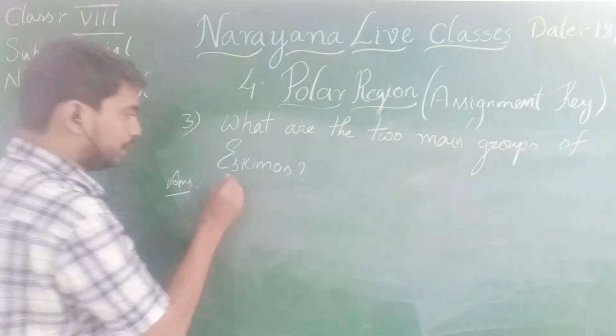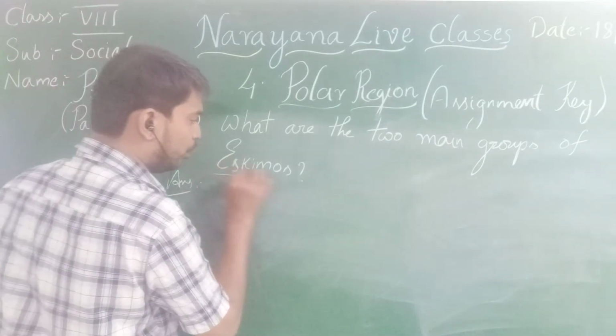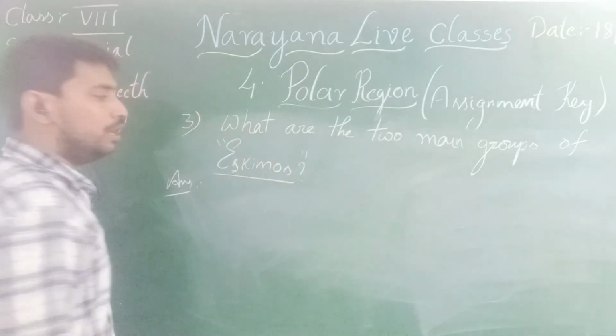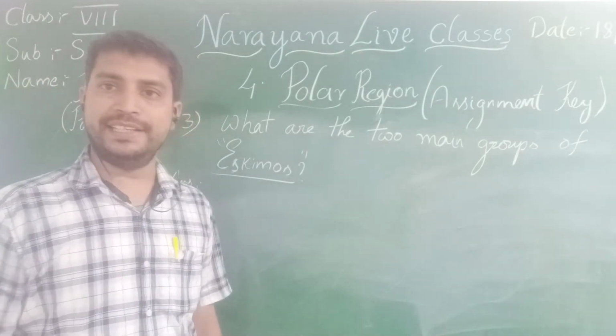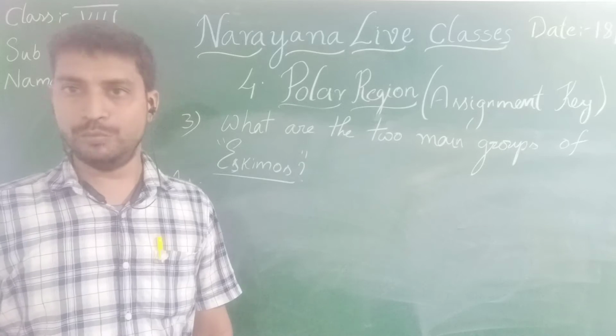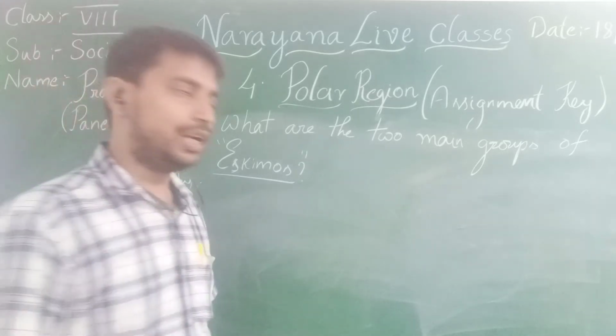Before going to the answer, just recall Eskimos. The people who are surviving in the polar region are called Eskimos. Is it clear, children? Coming to the answer.